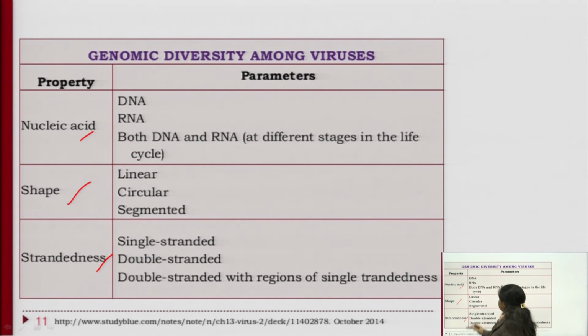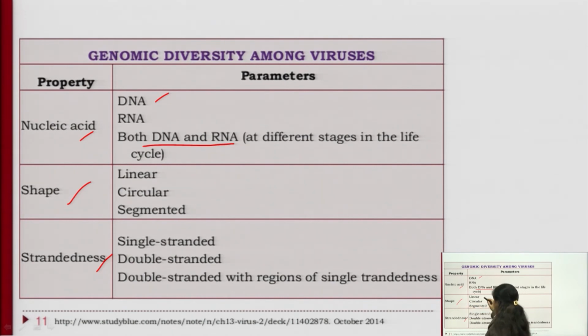So, depending upon whether they have RNA or DNA, or whether they have both nucleic acids within the same cell, different types of diversities will be there.